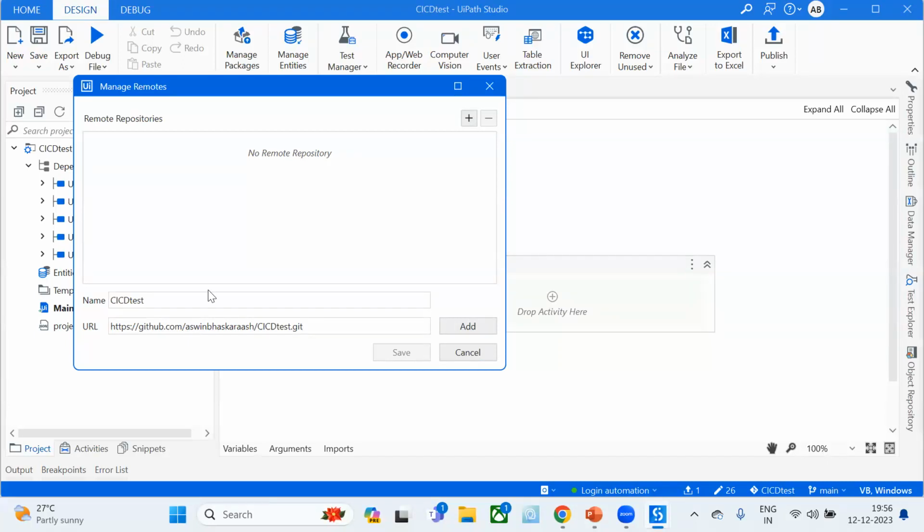Okay, and next click on add. And click on save. Okay, now our repository is added here, and if we click on save, it will be merged to the repository. Our code will be available there as well. That's the concept.